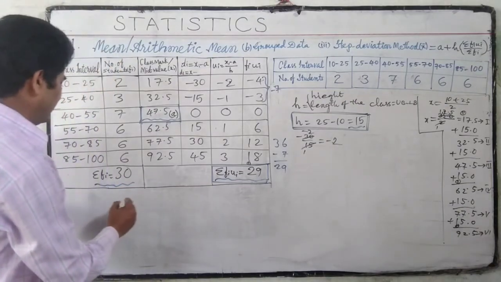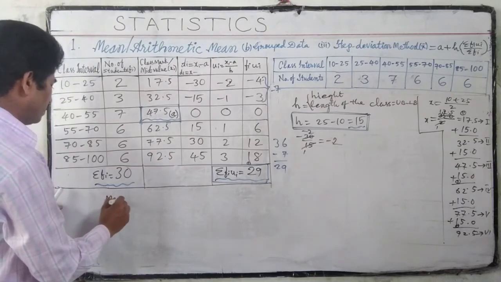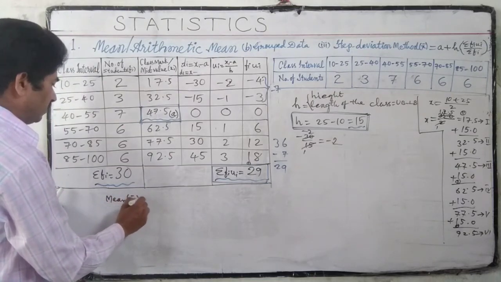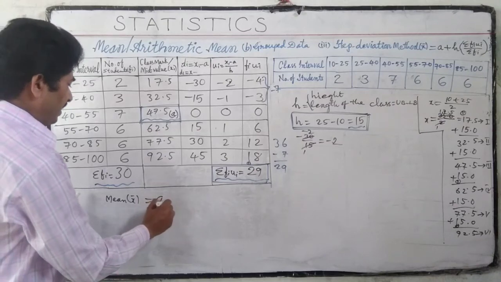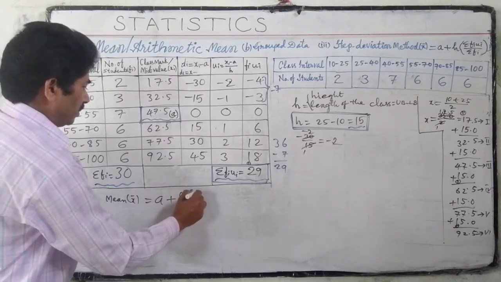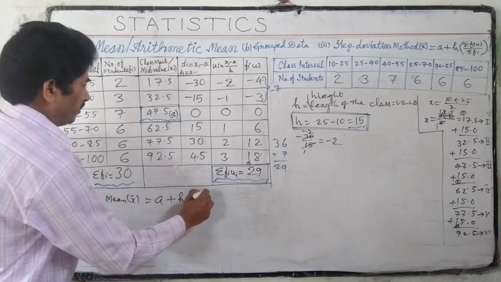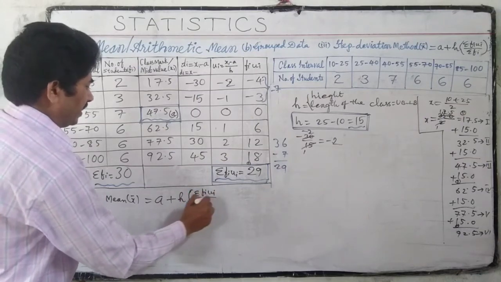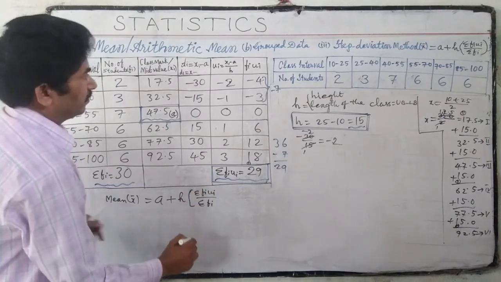Mean x bar is equal to a plus h into sigma fi ui by sigma fi.